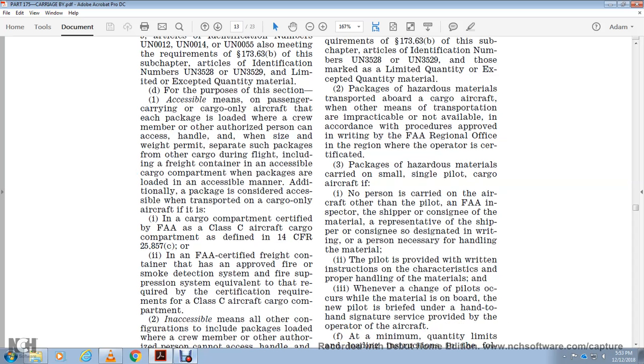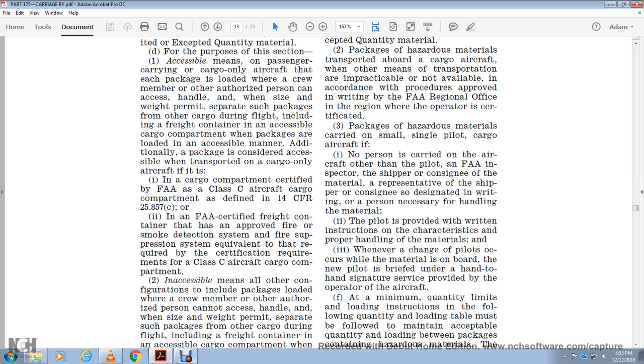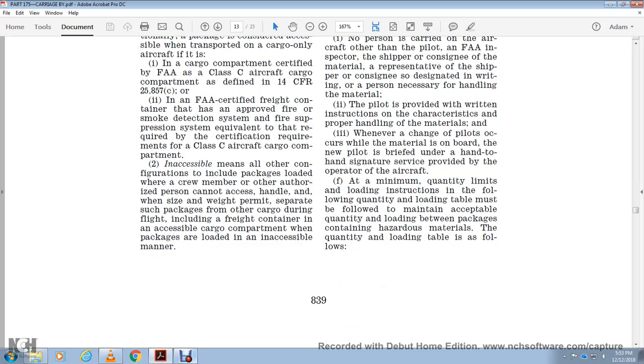The pilot is briefed with a hand-to-hand signature with the service provider, the operator of the aircraft. The minimum quantity limit of the loading instructs the following: the quantity and load table is used to maintain an acceptable quantity of loading between the packages containing hazardous material. The quantity and load table is as follows.